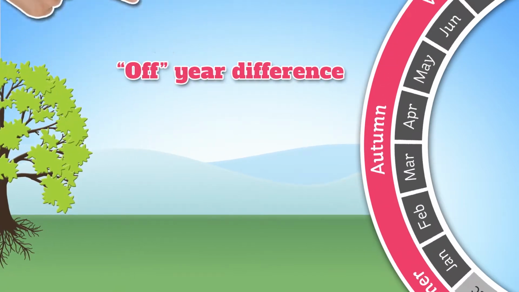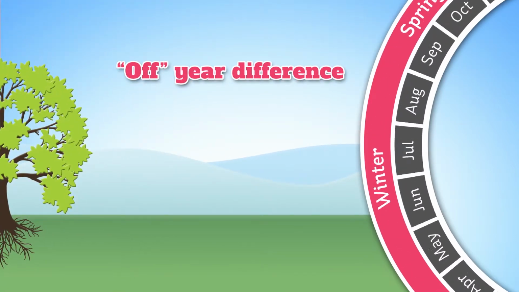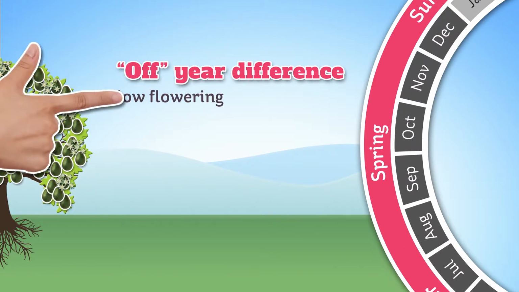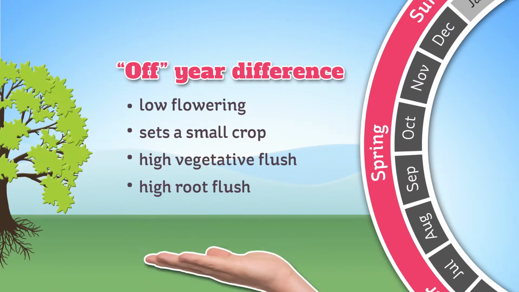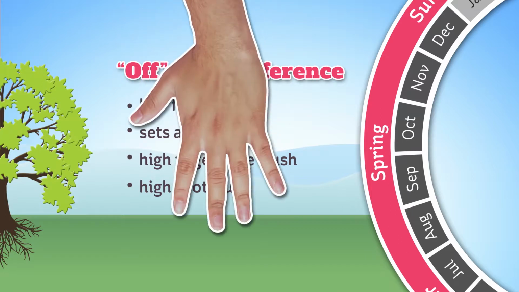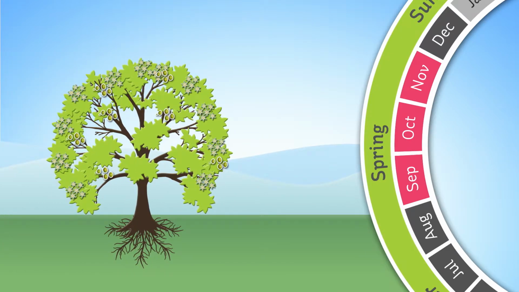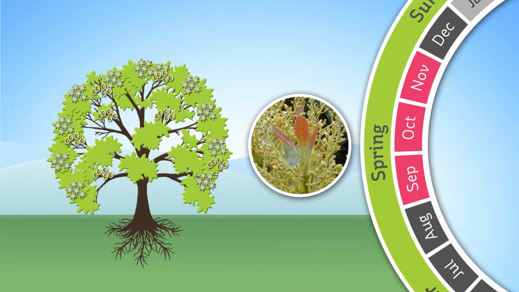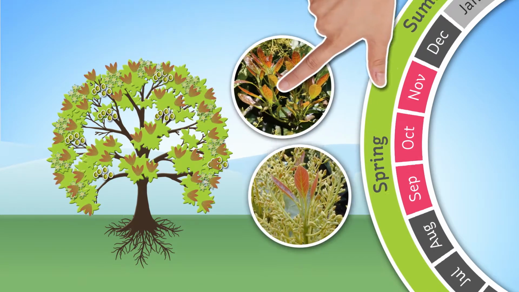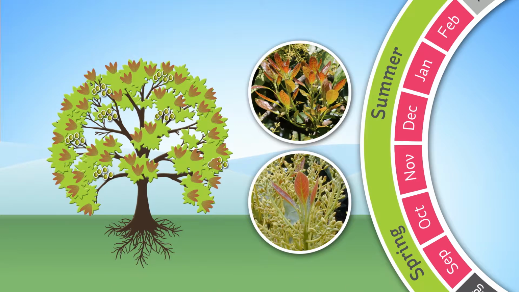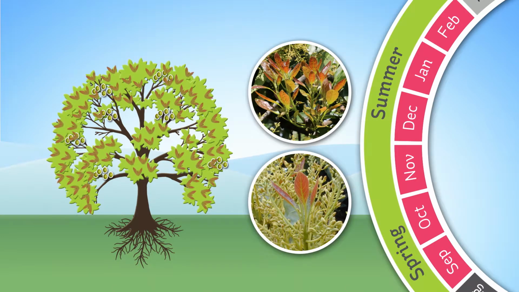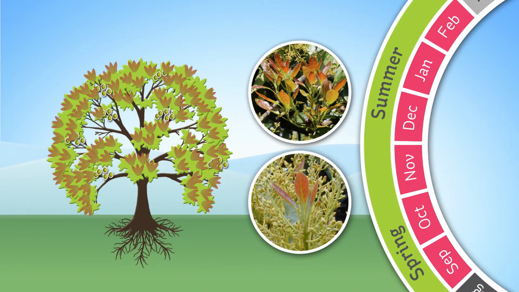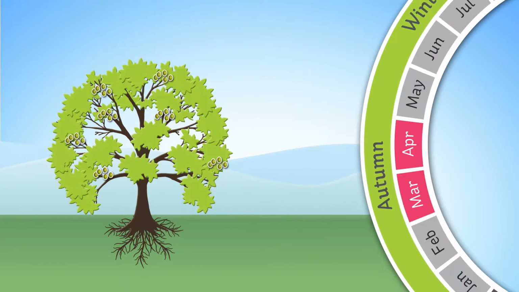In an off-flowering year, a tree will often have a heavy crop from the previous spring, low flowering, high vegetative flush, and high root flush. Without as many flowers and developing fruitlets draining resources, the tree puts more energy into growing new vegetative growth. This leads to a heavy spring vegetative flush and often a strong secondary vegetative flush in late summer or autumn.